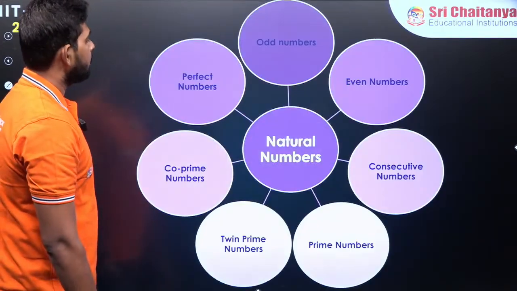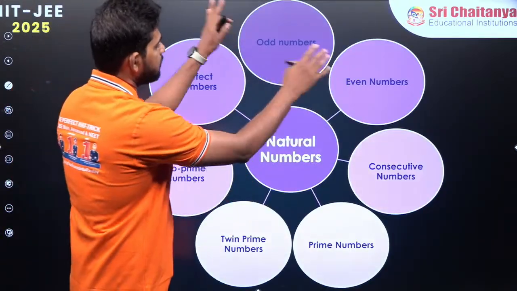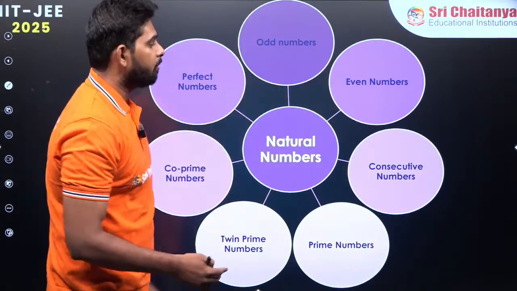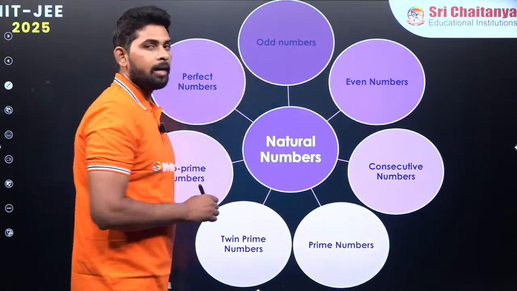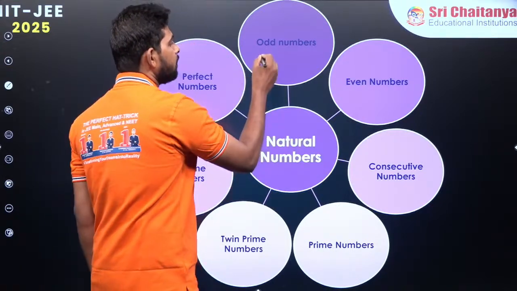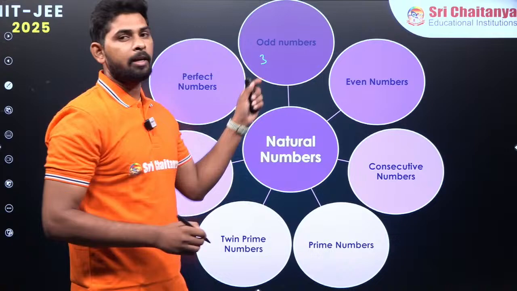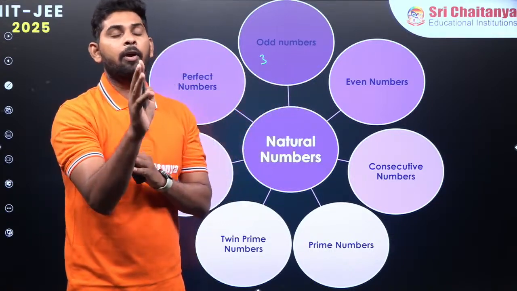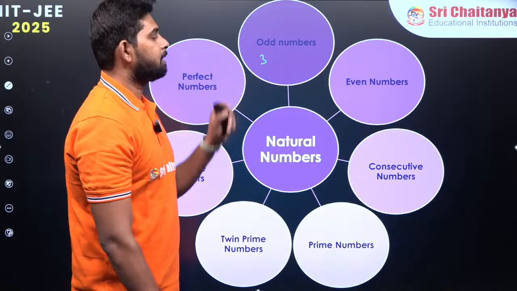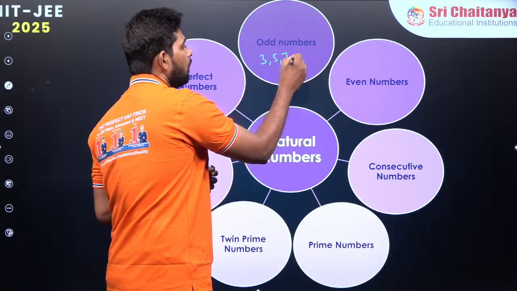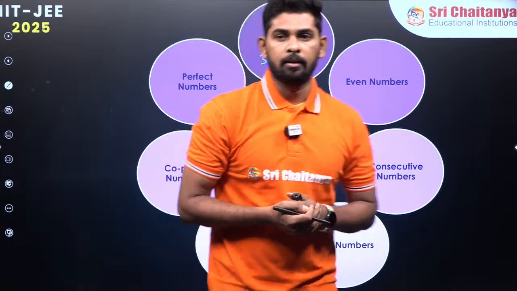If I take natural numbers, again they are divided into these types over here. I am going to explain each and everything. First one is odd numbers, which are not divisible by 2. Let's say if I take 3, obviously 3 is not divisible by 2. We cannot make it into 2 equal parts such that they give natural numbers. Not only 3, if I take 5, 7, all these numbers are odd numbers here, right?